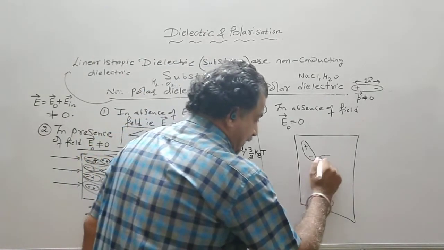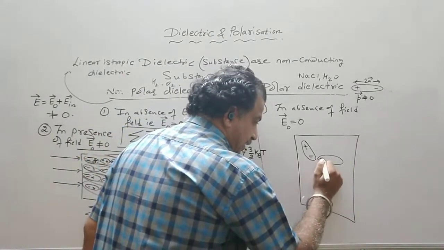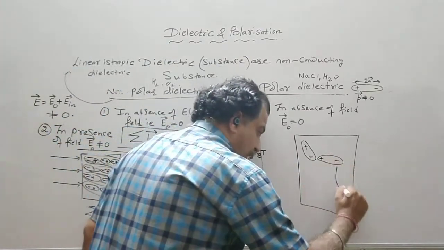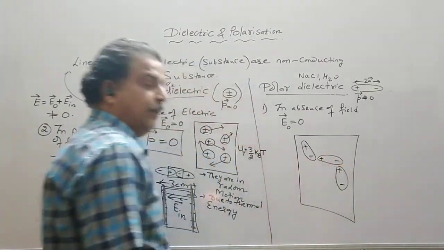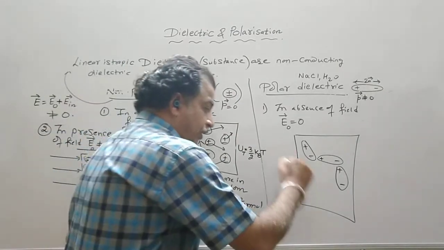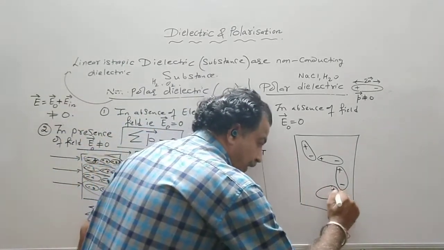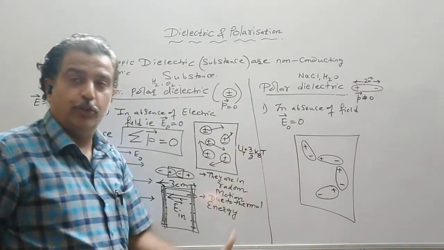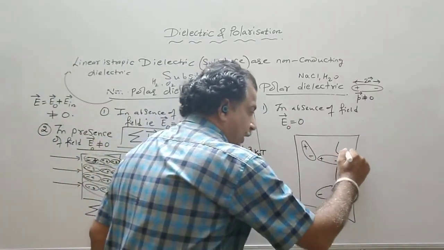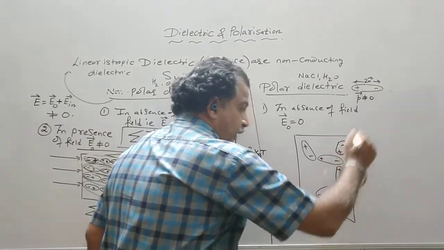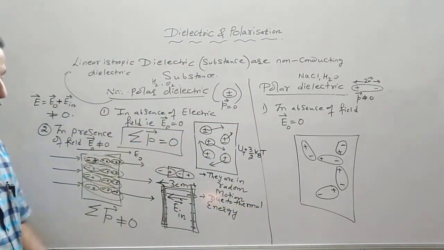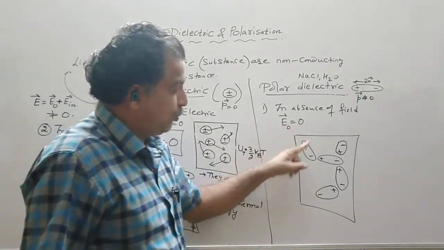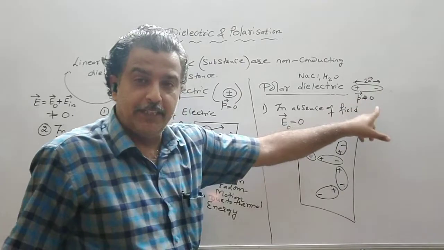So another NaCl will be like this. Near this minus there will be plus minus. Again this minus will have plus minus. So if they are randomly oriented, again this plus minus are near to each other. So all molecules are randomly oriented. So what will happen? When there is no field, each molecule's dipole moment is not equal to 0.